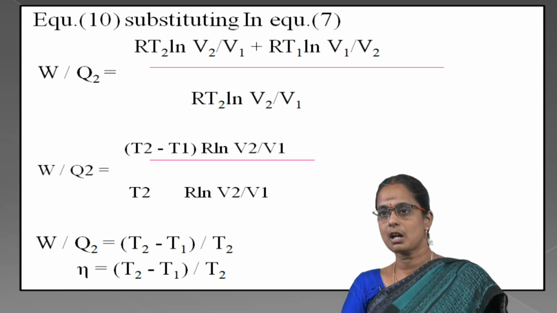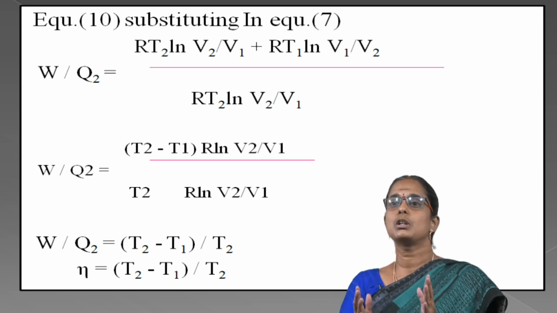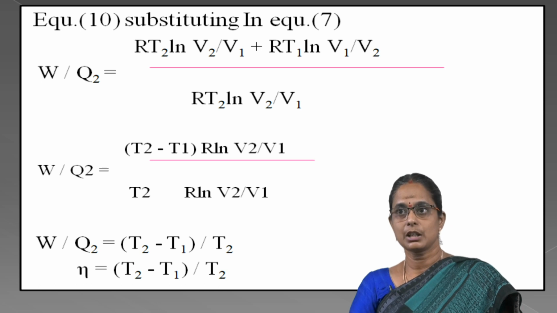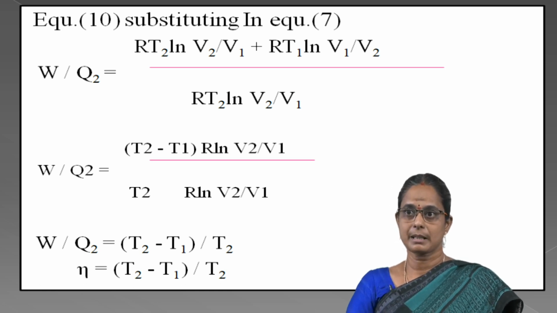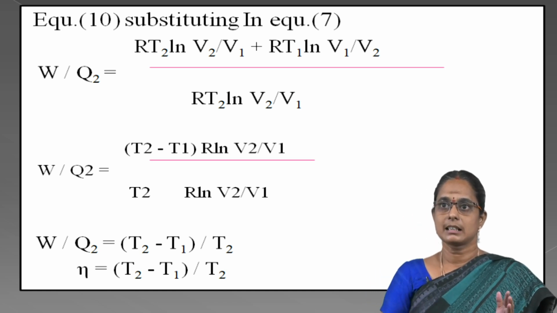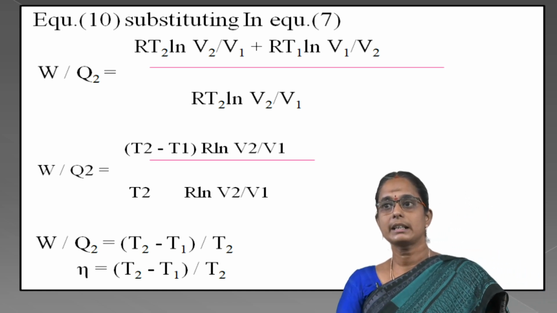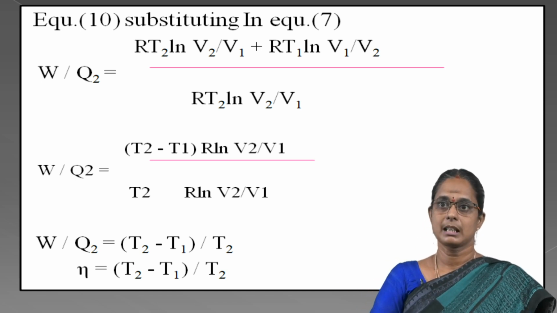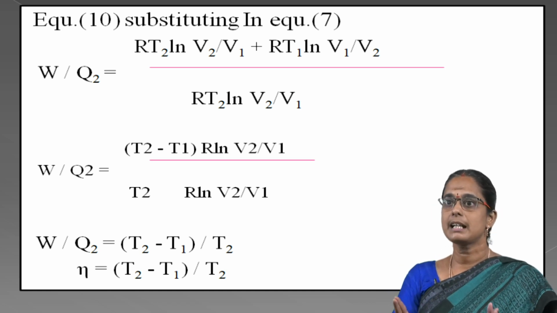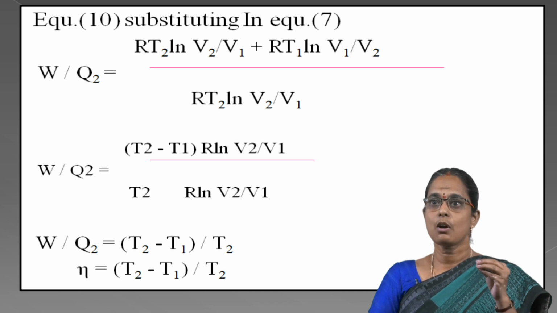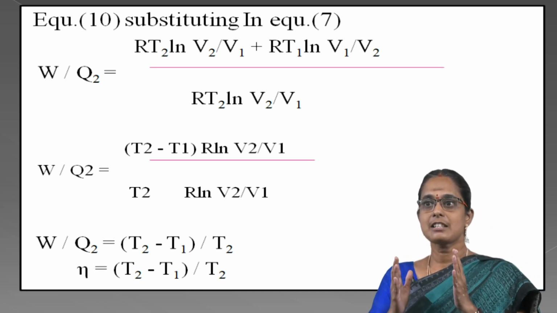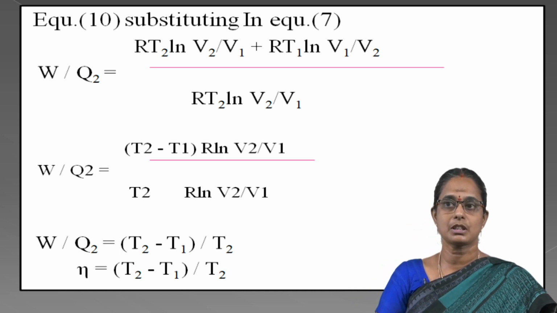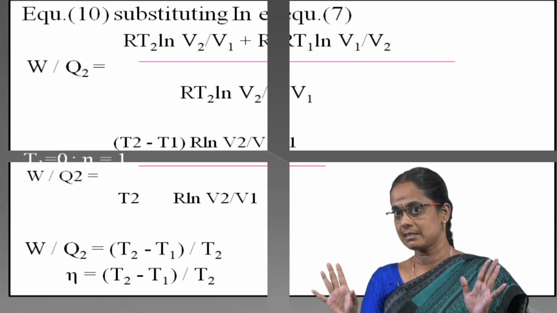That is the efficiency of the Carnot engine, eta is equal to W by Q2, that is equal to T2 minus T1 divided by T2. That is given in terms of the working temperatures. Any other heat engine working reversibly between these temperatures will have the same efficiency. This efficiency does not depend upon the working substance or design of the engine, because as per the above equation, efficiency depends only on the temperature of the source and sink and nothing else.